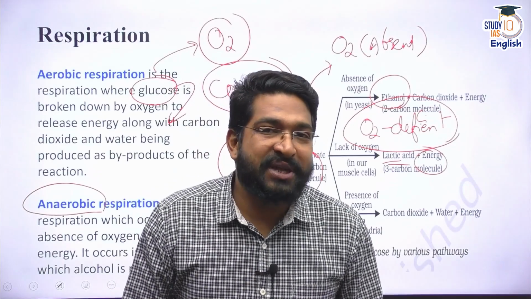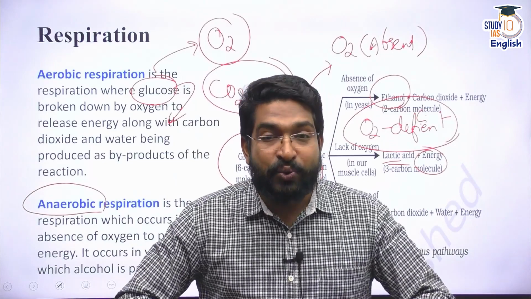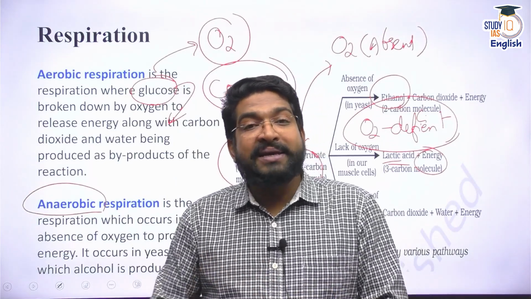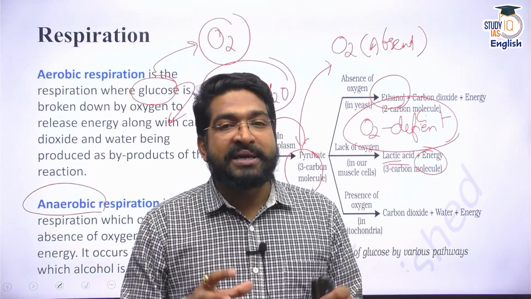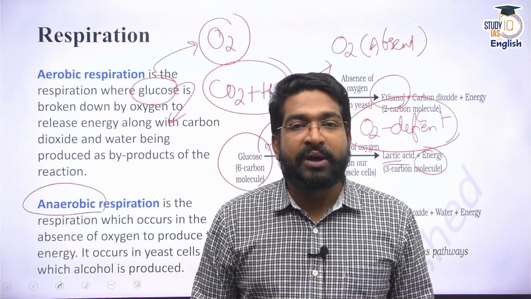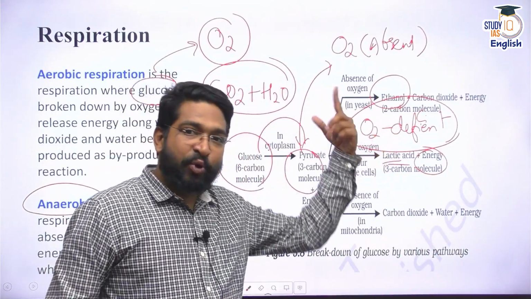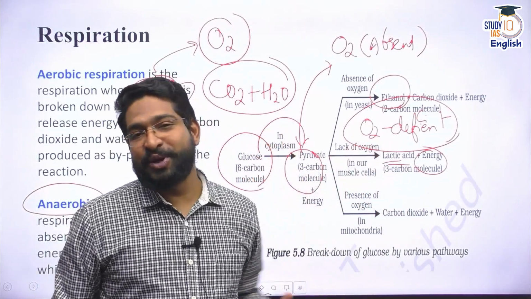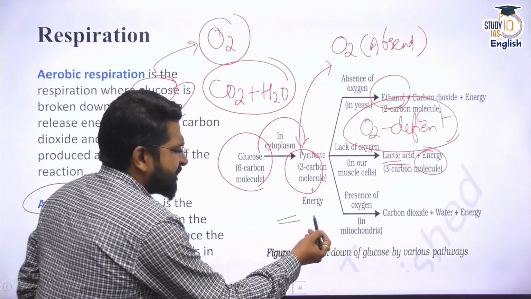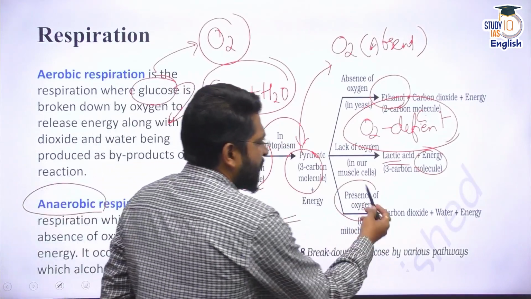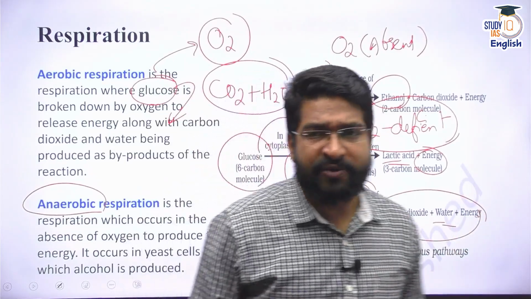Now, what do you do in such a scenario? You ensure that more oxygen is available for those muscles. You do some massage, or you apply some heat, you apply some sort of ointment. What happens? That muscle normalizes. You keep it moving, then oxygen will be supplied there. Once oxygen is supplied, that lactic acid would be broken down, and then normal muscular process would start. Apart from that, the normal kind of respiration is this: in presence of oxygen, carbon dioxide, water, and energy is released. This happens in almost the majority of cells that we know.